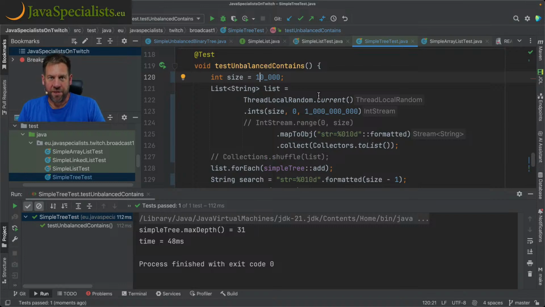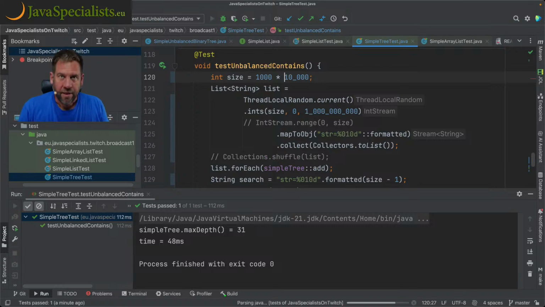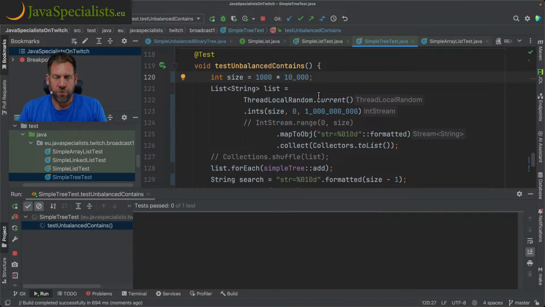If, for example, I increase this to 1,000 times 10,000, then I would expect the time to be roughly 10 times worse. So we're expecting it now to be like half a second. Well, it might be a bit worse as it's warming up, but it should be fairly good once we've generated all those random numbers.